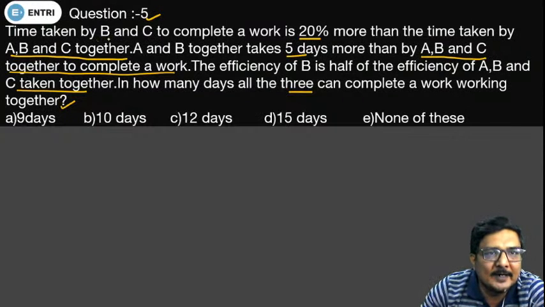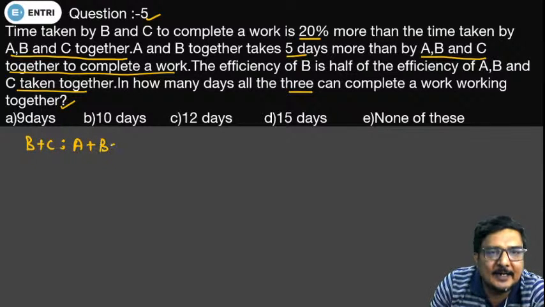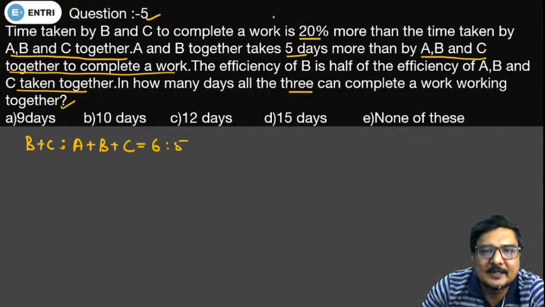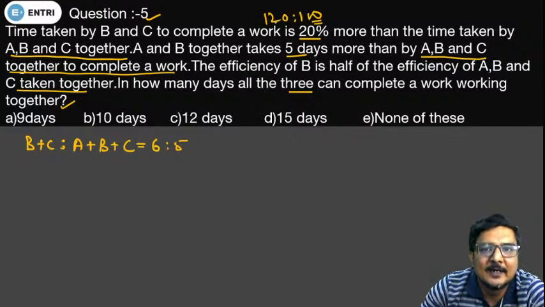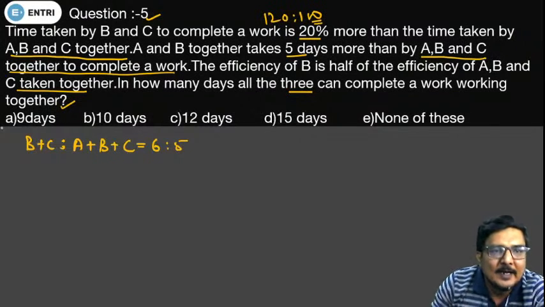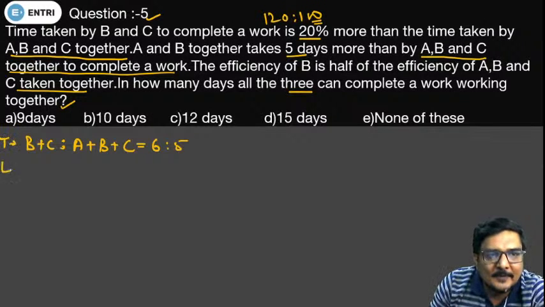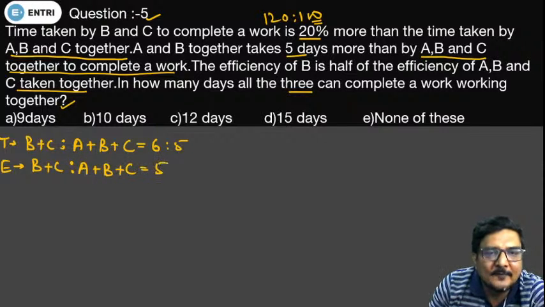Now we have been provided with the ratio of time taken by B and C. The time taken by B and C with respect to the time taken by A, B and C will be given by the ratio 6:5. 20% more means 120 to 100. If A, B, C take 100, then B and C will be taking 120, and this is the ratio of time. So the ratio of the efficiency of B and C together to the efficiency of A, B and C together will come out to be 5 and 6.